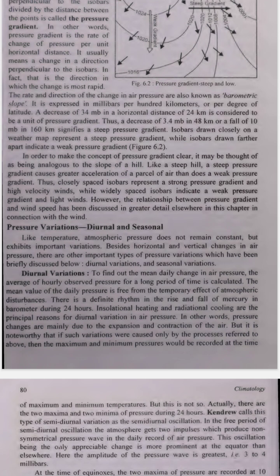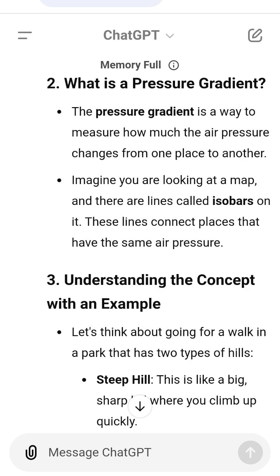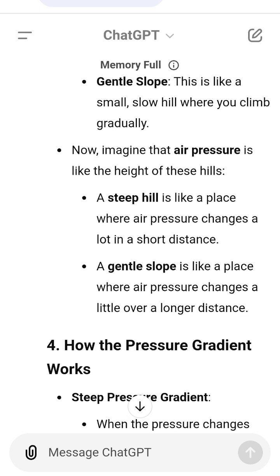Then number 7, importance of pressure gradient in weather. Weather prediction. Meteorologists use the pressure gradient to predict the strength and direction of the wind. A steep pressure gradient indicates strong winds and possible stormy weather. A weak pressure gradient indicates calm winds and fair weather.